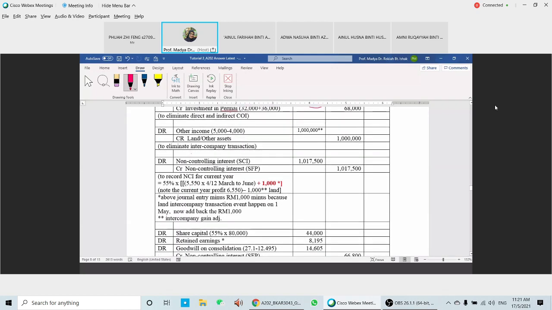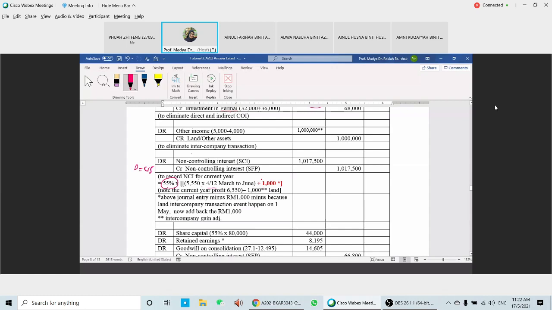Since the parent now has 45%, NCI has 55%. So 55% times 550 times 4 over 12. 4 over 12 here is from March to June. And then you need to plus 1000, minus the current year profit, we already minus that amount. So this is what I have, 1070.